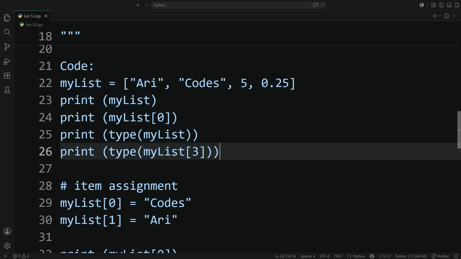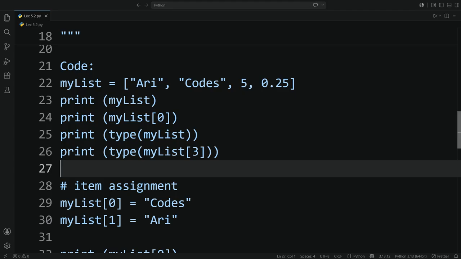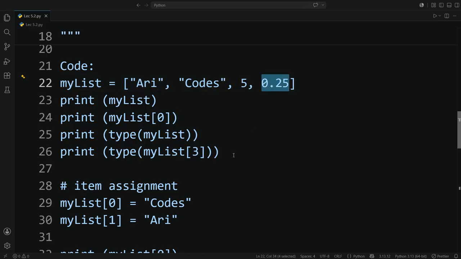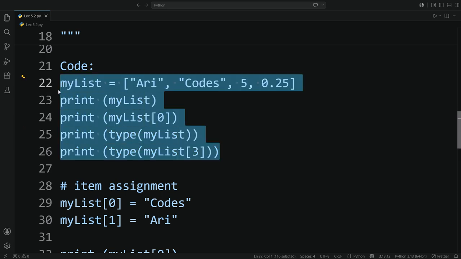And lastly, I can also obtain the class type of a particular element within my array or list data type by initializing its index number using print type mylist and its index number. Here I have referred to 0.25. So here I should obtain the floating data type or class float. Let's test this out.